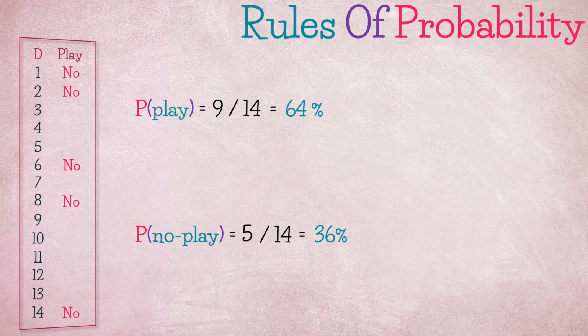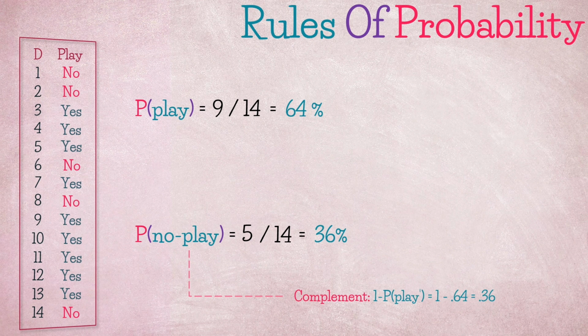Since probabilities must add up to 1 and there are only 2 outcomes, either play or no play, we can actually estimate one of them knowing the other using the complement rule. The first rule we are going to learn about probabilities. So if we know the probability of play, then the probability of no play is simply 1 minus probability of play. No play is also called play prime, which is simply the probability of play not occurring.